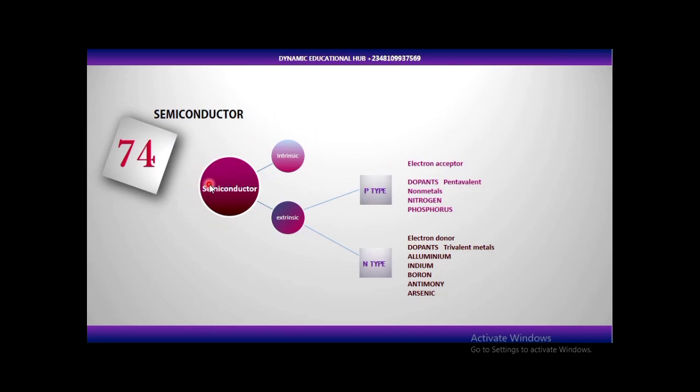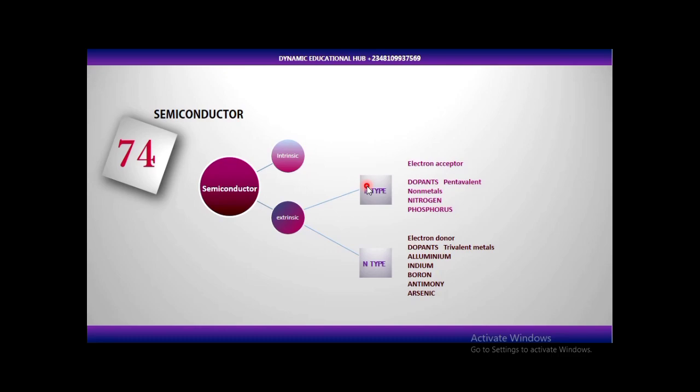And with extrinsic semiconductors, we can have p-type semiconductor and n-type semiconductor. P-type semiconductor is known as positive type semiconductor. N-type semiconductor, we have what? Negative type semiconductor. Now in semiconductor, why are we calling it semiconductor? They can conduct electricity at a certain condition, and they can choose not to conduct electricity. Now, how are they conducting electricity? They are conducting electricity through two different things. They can conduct electricity via electron or via hole.